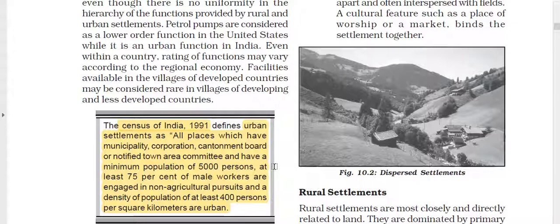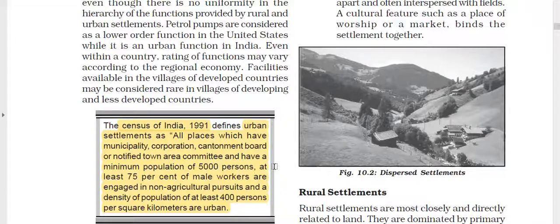And the density of population is at least 400 persons per square kilometer. We know what population density is: the number of persons per square kilometer of area. So if that area contains 400 persons per square kilometer, then we will call it an urban settlement. Okay, I hope it is clear to you about rural as well as urban areas.